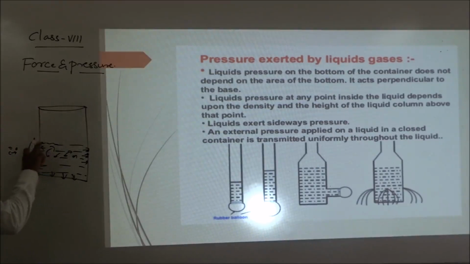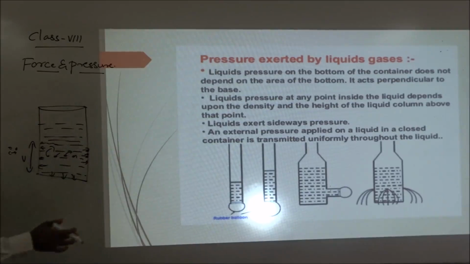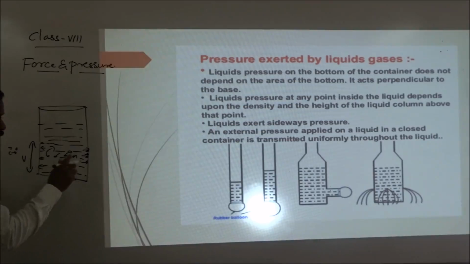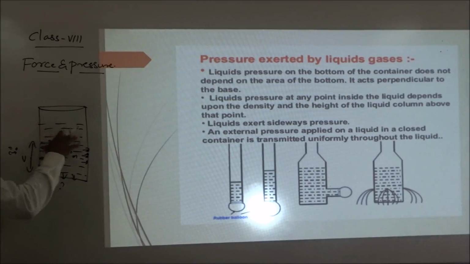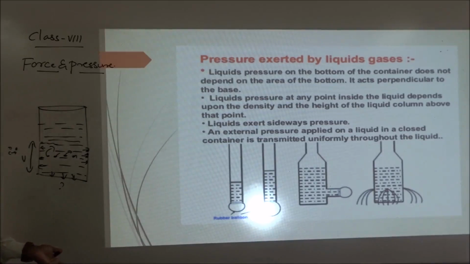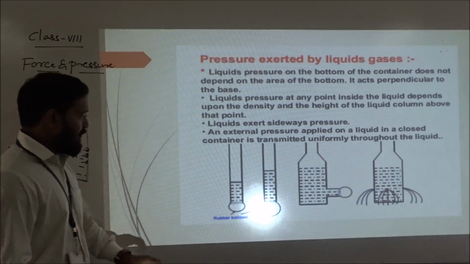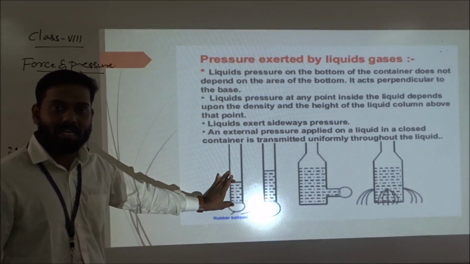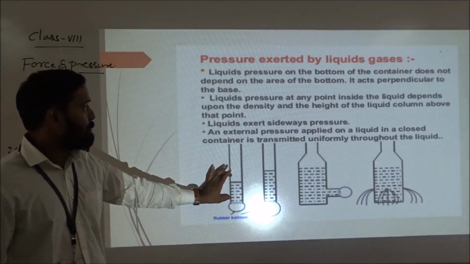Volume means you can see this much water is there, so the volume will be this much. Suppose the volume is more, so obviously pressure will be more, because see how much weight is acting on a particular area, so that much pressure will be exerted. If the volume is more, the weight becomes obviously more. So if weight is more, pressure is more. Yes or no? So that means in any container, how much volume is there, it matters. Pressure mainly depends on volume.